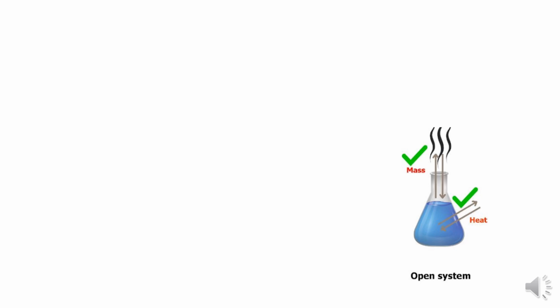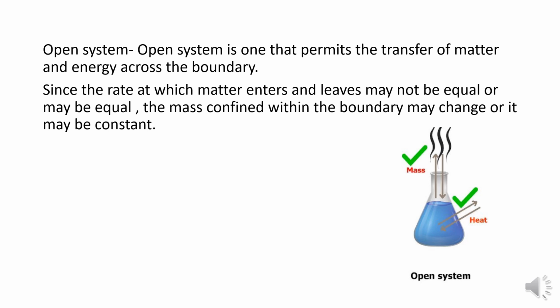In the open system, for the same flask, I am removing the cap and giving heat, and some vapors are coming out. Here both heat and mass transfer take place. An open system permits the transfer of matter and energy across the boundary. One point to note: whatever matter enters and whatever matter leaves may or may not be equal. The mass confined within the boundary may change or it may be constant.